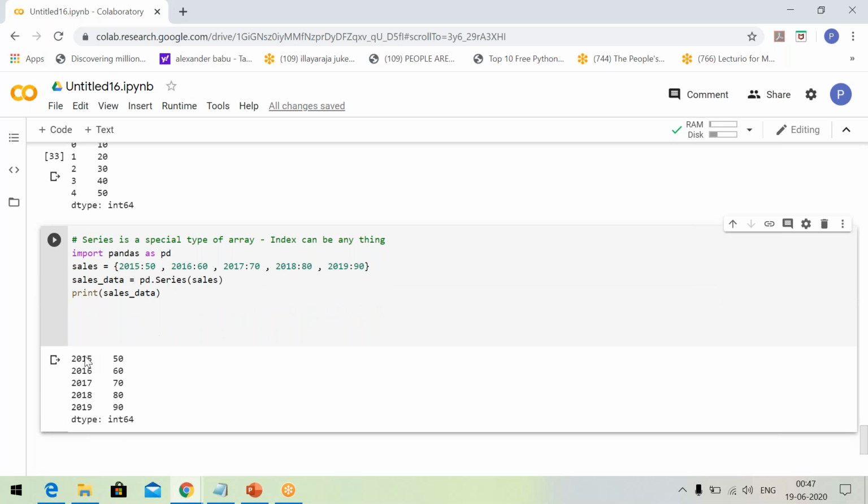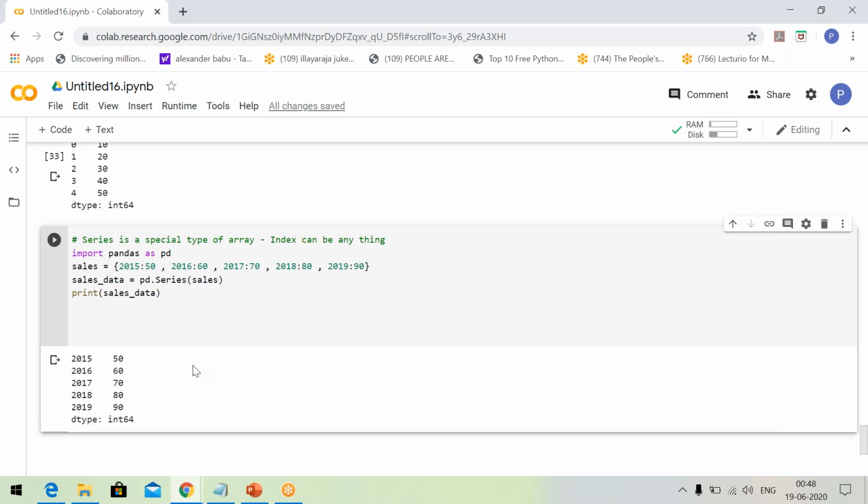But here the values of the index are 2015, 2016, 17, 18, 19. Probably this is the sales figure in the year 2015 for a particular shop: 60 lakhs in 2015, 70 lakhs in 2016, 80 lakhs for this year, 90 lakhs for this year.